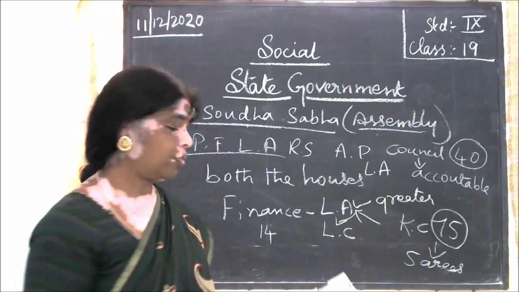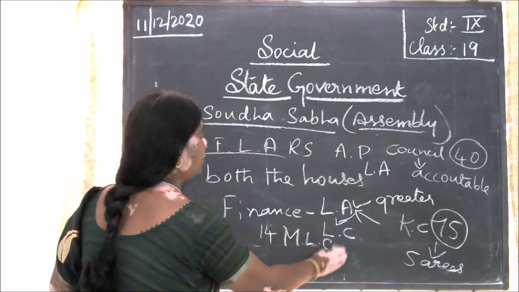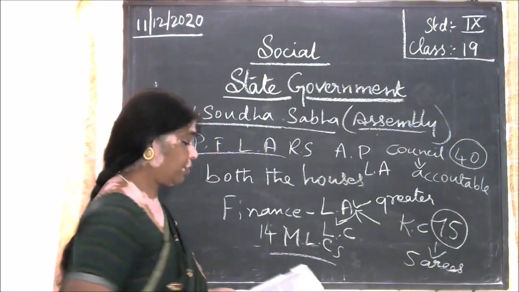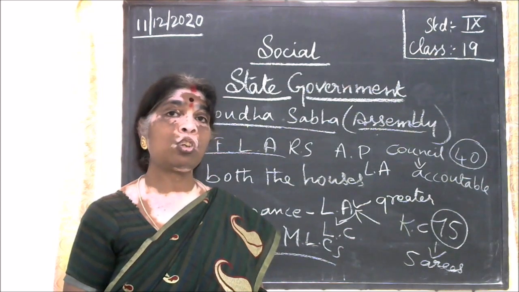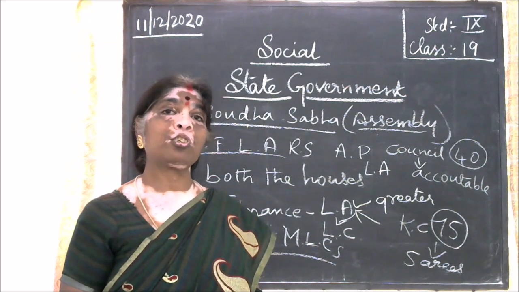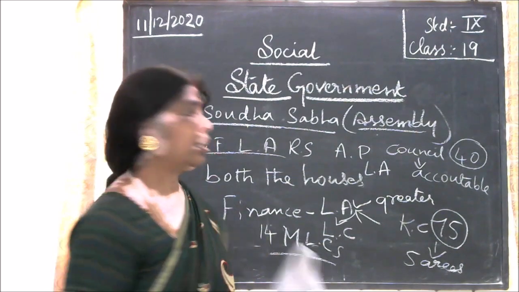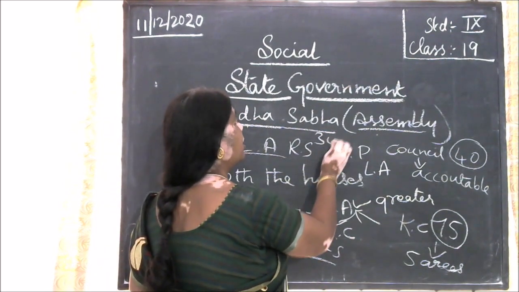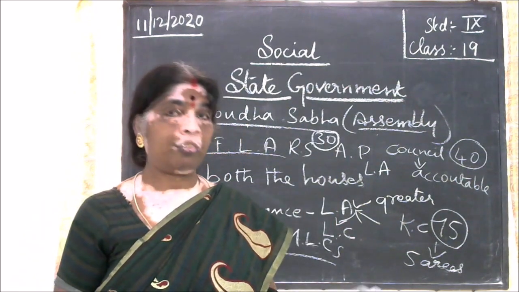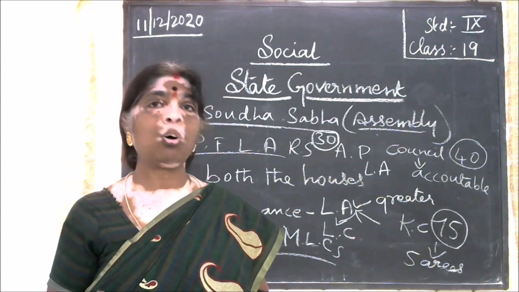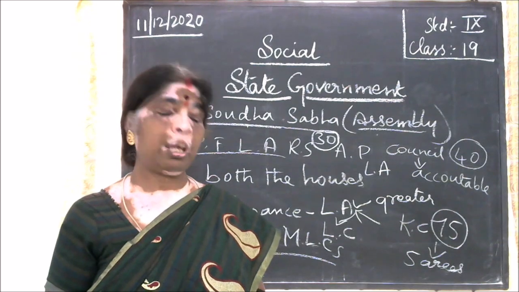Now, the qualification of an MLC. The person should not be from another country, but should be an Indian citizen, and should have completed 30 years of age, and should have all the qualifications required for an MLA.